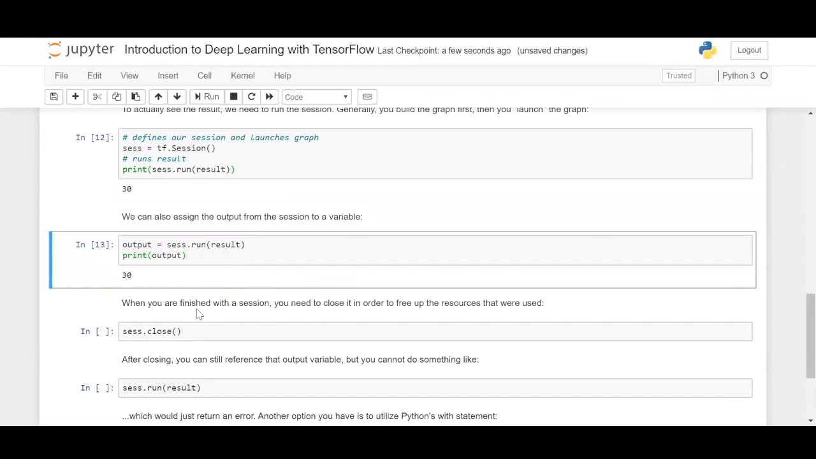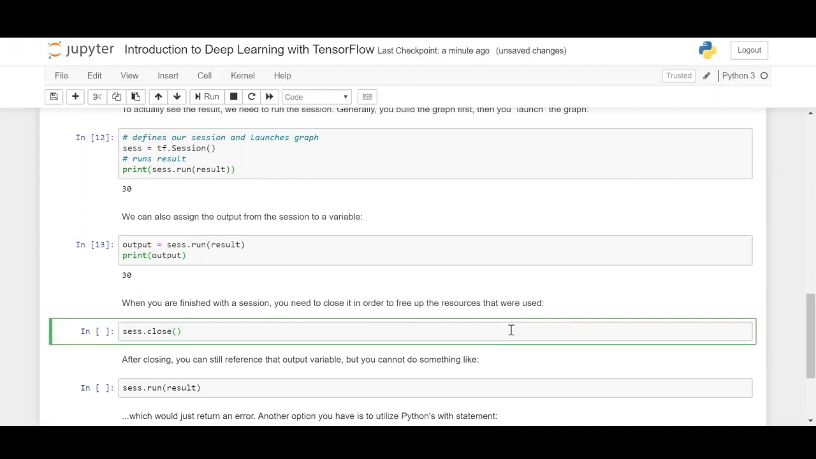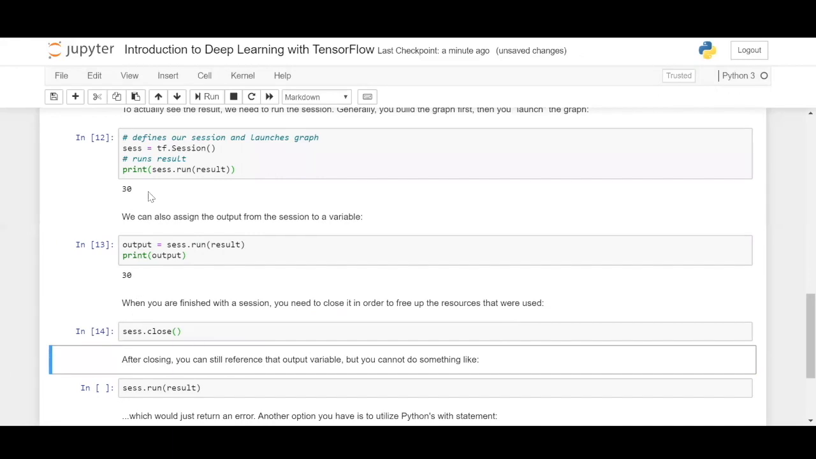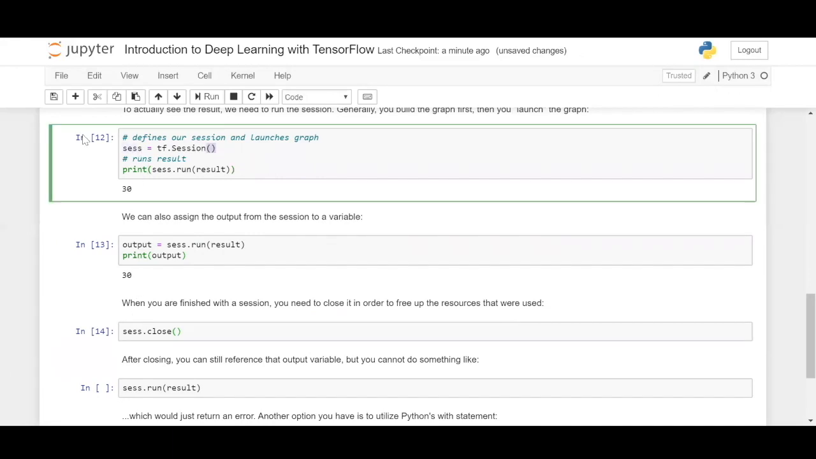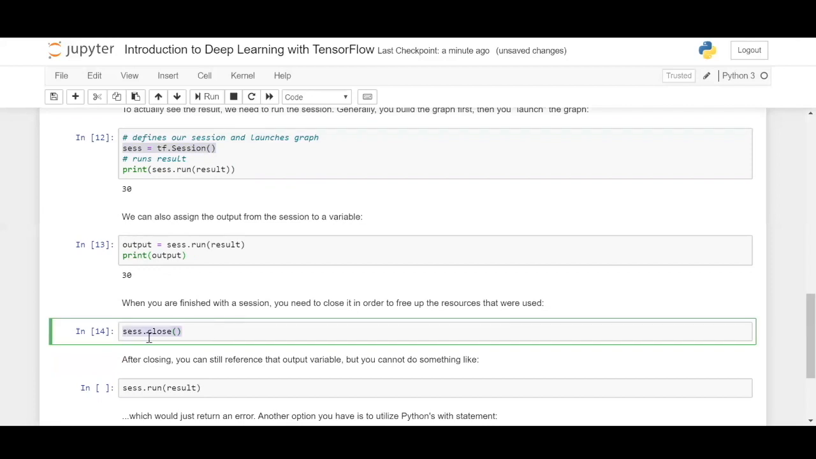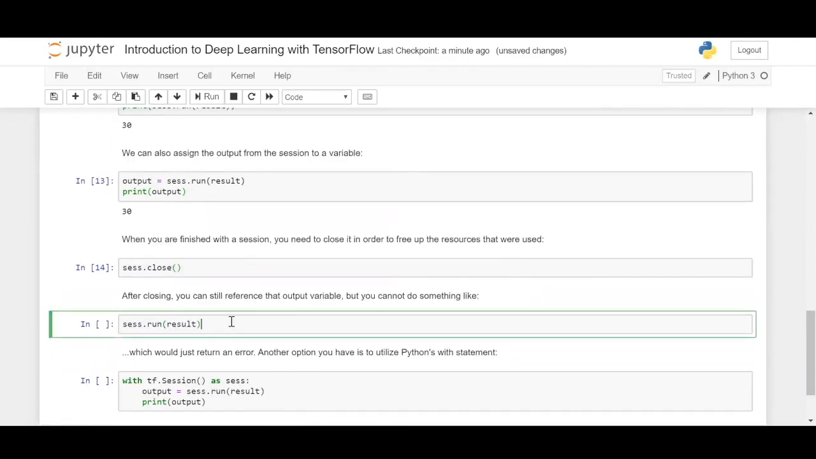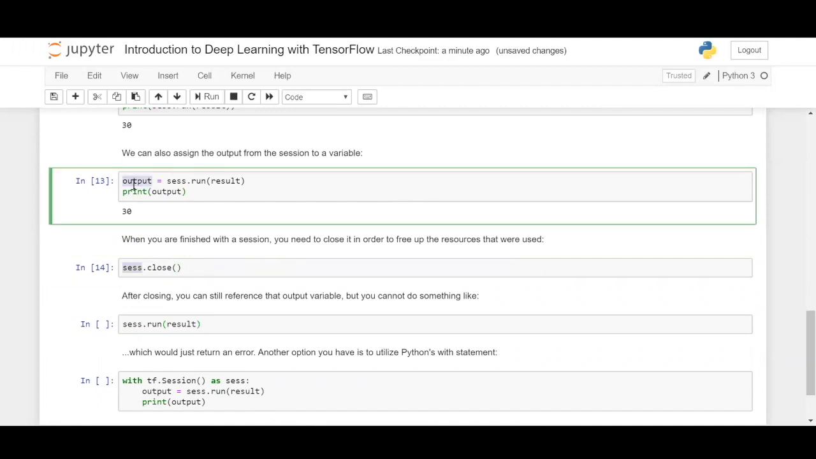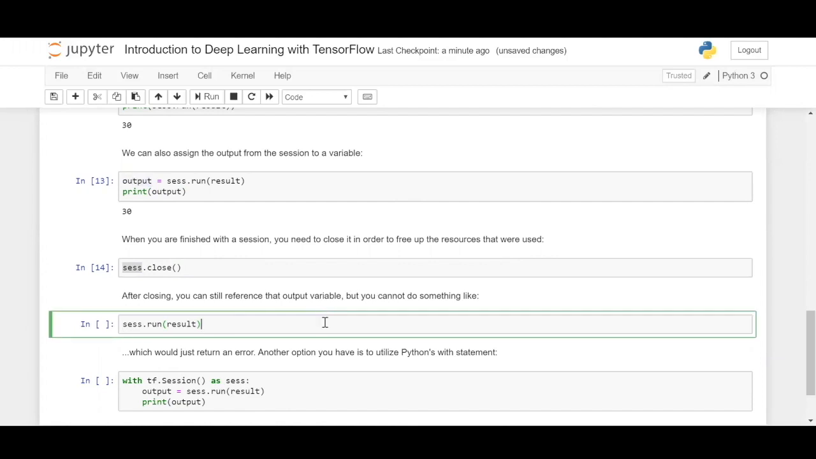So next thing is that whenever you start a session, you need to close it so that you can free up the resources that are occupied when the session is running. Since TensorFlow and other deep learning frameworks occupy a lot of resources within your CPU or GPU, it is a good practice that you keep closing the session once you initiate it. It is done by, you define session as ses, as you can see here, and then you call session.close. But after closing the session, it can still reference the output. You can still know what the output is, but you cannot run it again.